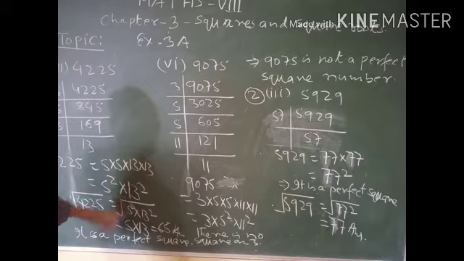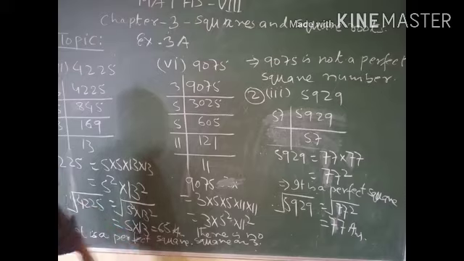You observe that 5 and 13 are the two prime factors of 4225, and each has a square. Therefore you can write that this is a perfect square.